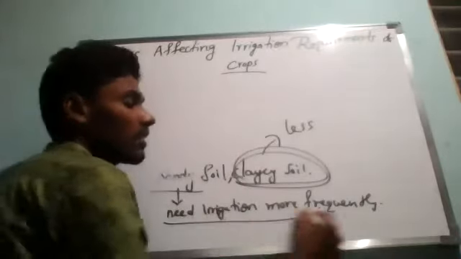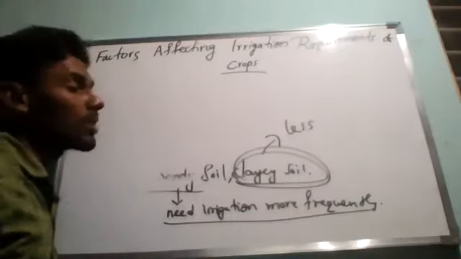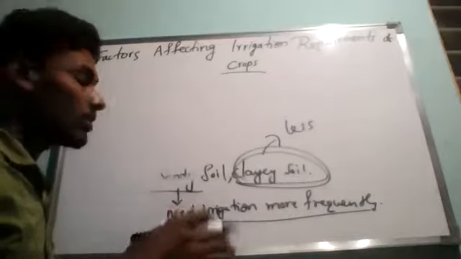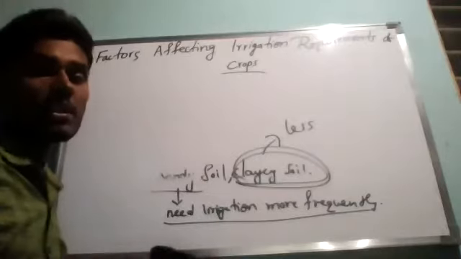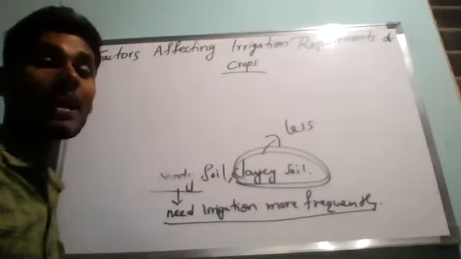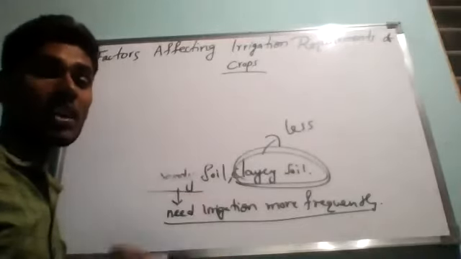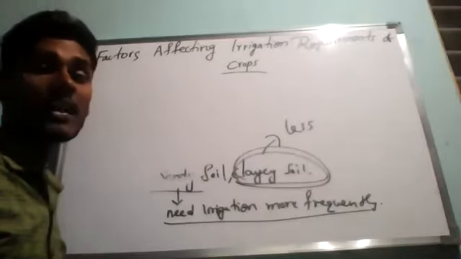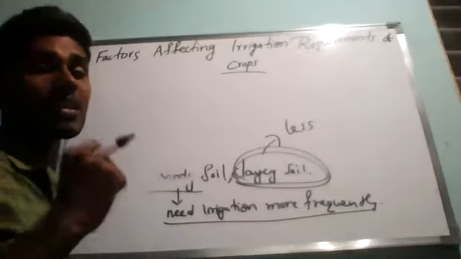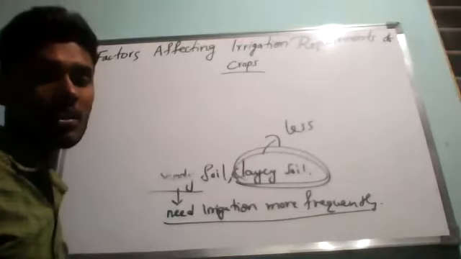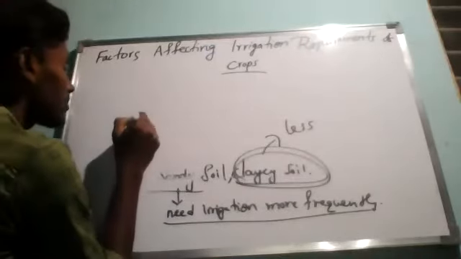So if you cultivate any kind of crop in sandy soil, frequent irrigation is required. If it comes to clay soil, it is not required frequently; compared to sandy soil, it is less. This can be explained very clearly. Sandy soil is highly porous because the particles are very big in size and not tightly packed, so it has high permeability. When we irrigate the crops standing in sandy soil, water quickly percolates, meaning it passes through.